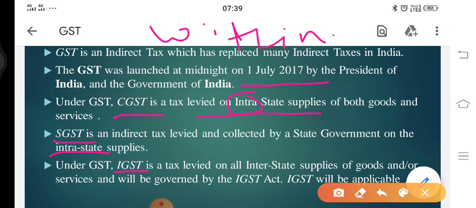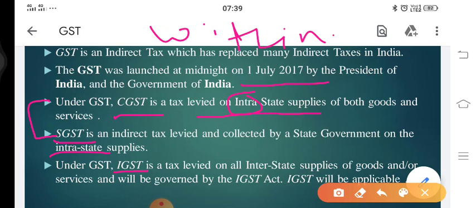That means whatever the tax amount is, it will be divided into two parts. Half will belong to the center and half will belong to the state. So whenever a transaction is taking place within the state, there will be two GSTs involved. The first one is CGST and the second one is SGST.